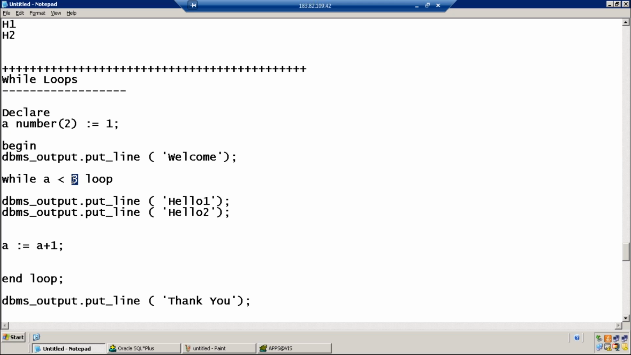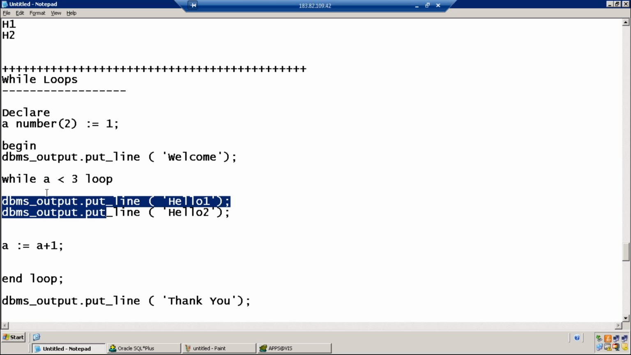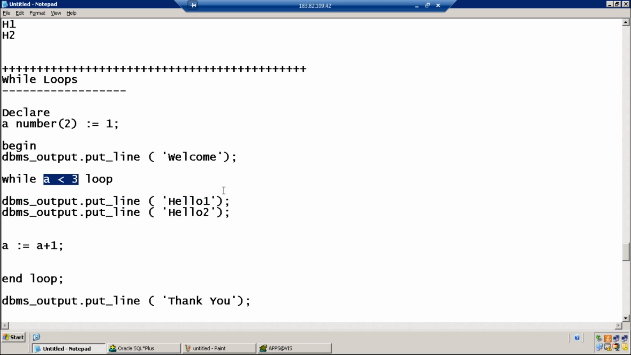See, at first it will print. Okay, then again it will come back. What is printed here? In this case, first, what is the value of a? 1. 1 is less than 3, the condition is true. As the condition is true, control is entering the loop. So the control enters the loop after verifying the condition.